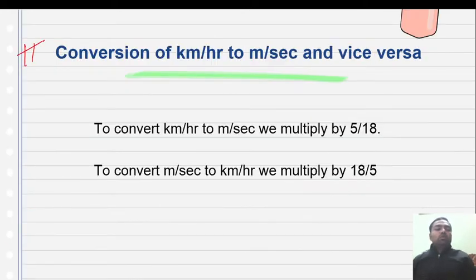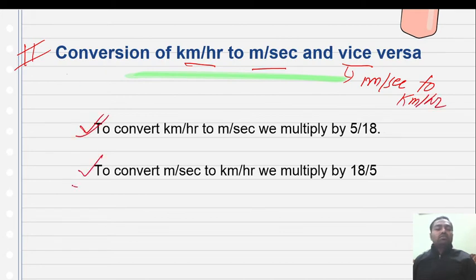Now this is the big topic. Many questions come in math and also in physics. How will you convert any parameter which is in kilometer per hour to meter per second and vice versa? Here vice versa means meter per second to kilometer per hour. So these are the two rules. To convert kilometer per hour to meter per second, we multiply by 5 by 18. And to convert meter per second to kilometer per hour, we multiply by 18 by 5.